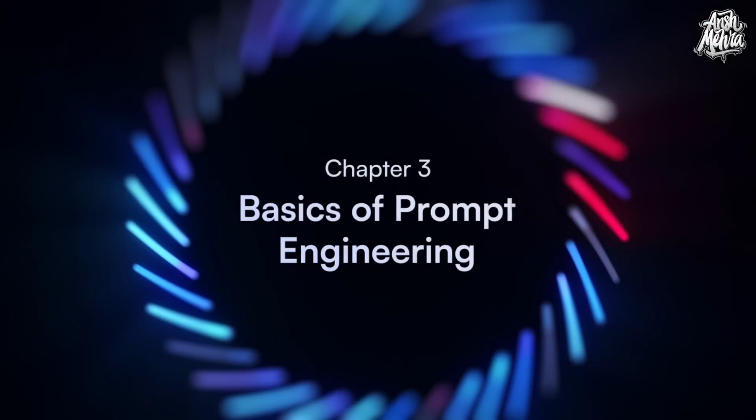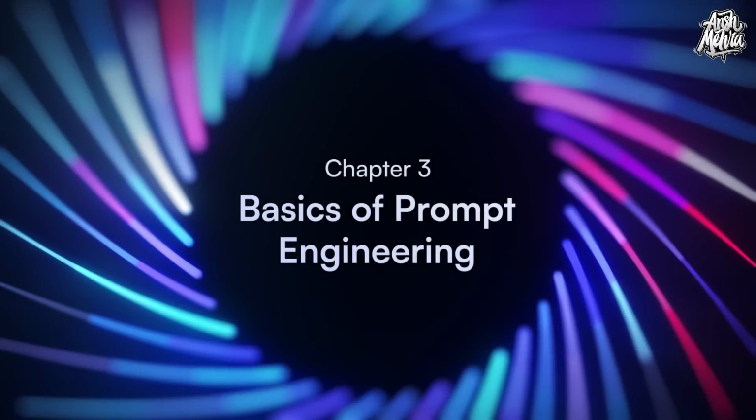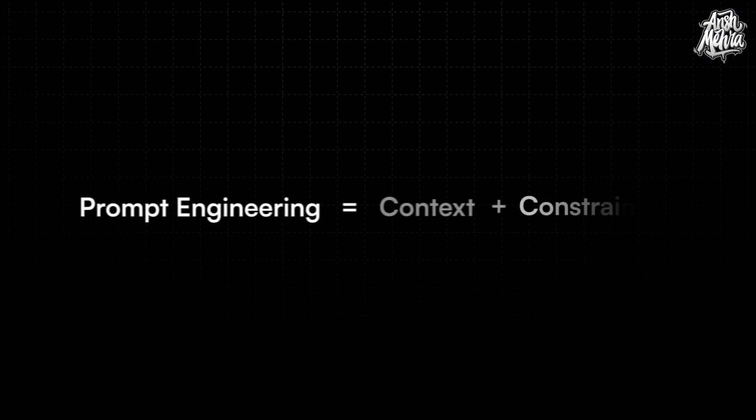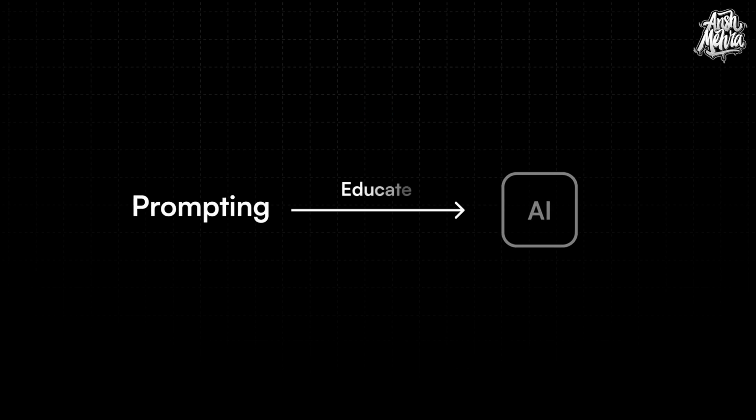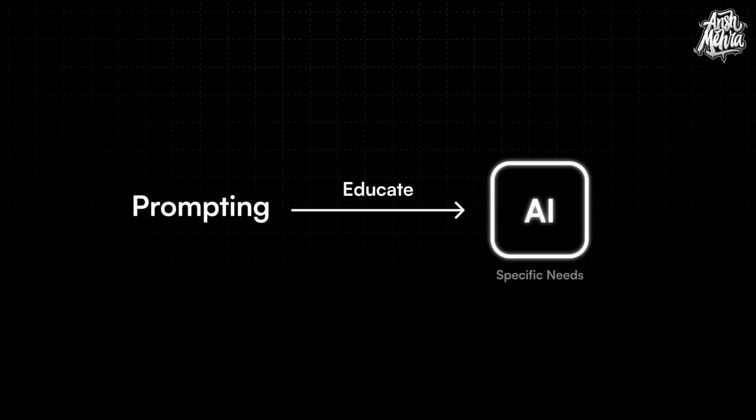Now let's start with chapter number 3, Basics of Prompt Engineering, which is the main chapter of this entire course. Prompt engineering is nothing but your ability to set context and add constraints. AI doesn't know who you are and what you want. Prompting is all about educating AI about your specific needs.